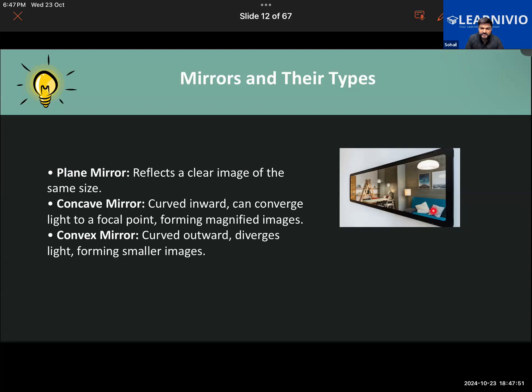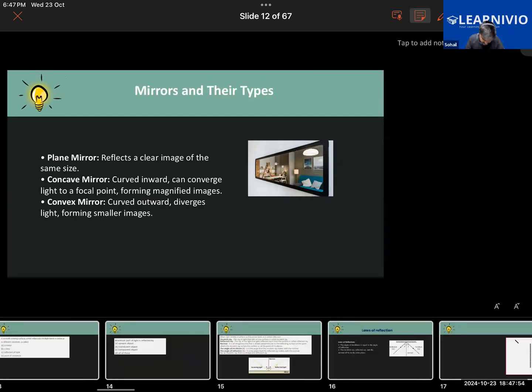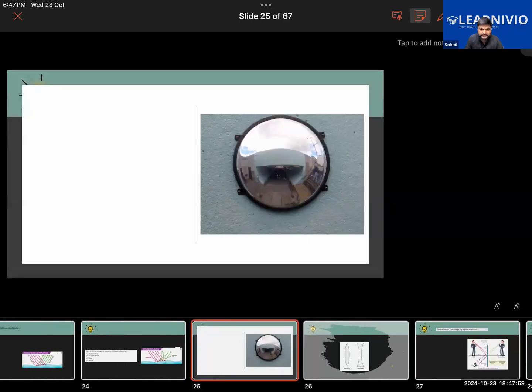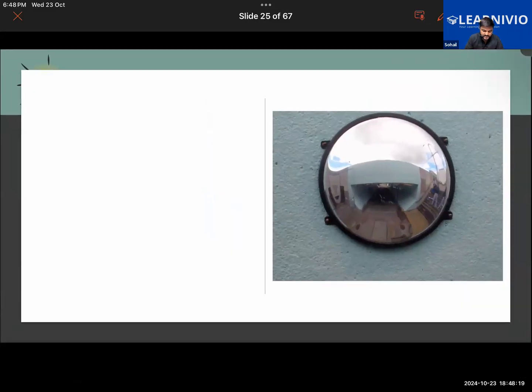The one that you're seeing here is the plane mirror, and these images show you the concave and the convex mirror. This one is the convex mirror. You might have seen it installed in a mall or in some offices, at the corner of the room. It acts as a security mirror, in which it has a wide angle view. In just a small piece of mirror, it is covering a wide area. The image of the wide area is being formed in this. Getting it, guys? That is the convex mirror.